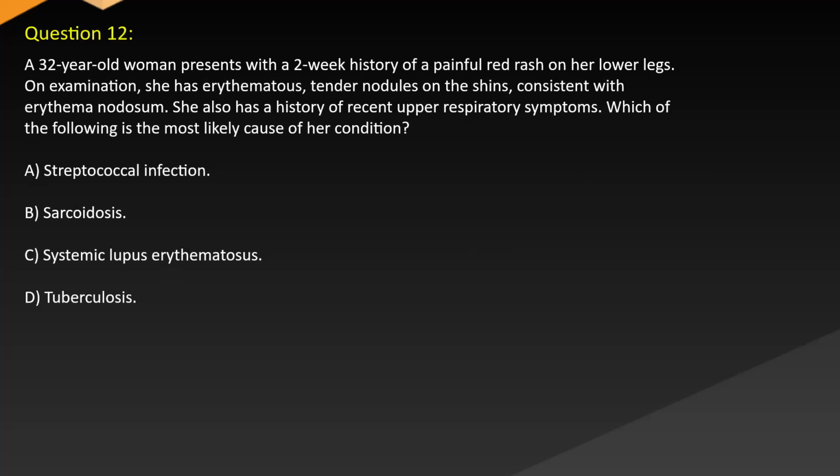Question 12. A 32-year-old woman presents with a 2-week history of a painful red rash on her lower legs. On examination, she has erythematous tender nodules on the shins consistent with erythema nodosum. She also has a history of recent upper respiratory symptoms. Which of the following is the most likely cause of her condition? A. Streptococcal infection. B. Sarcoidosis. C. Systemic lupus erythematosus. D. Tuberculosis.